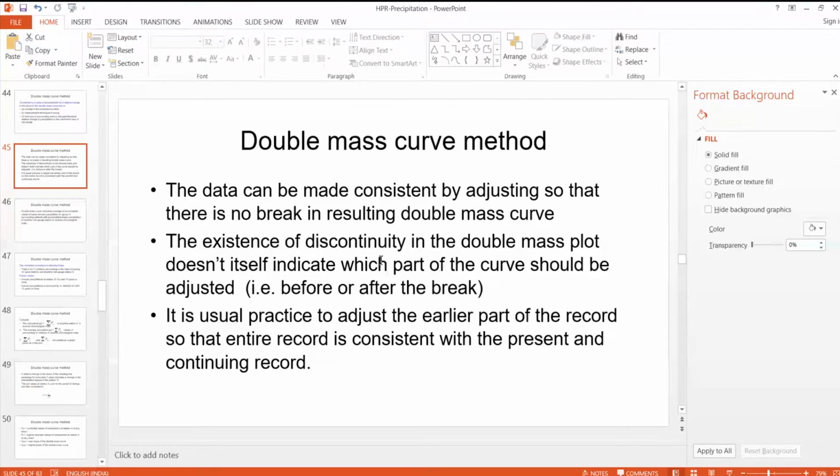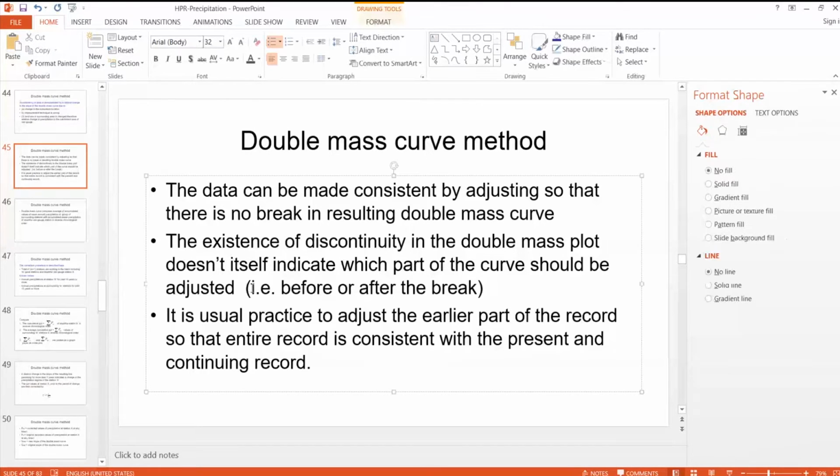But that discontinuity does not indicate which part of the curve should be adjusted. Generally, it is standard practice: suppose we have 30 years of data, and around 2010 there is a discontinuity.